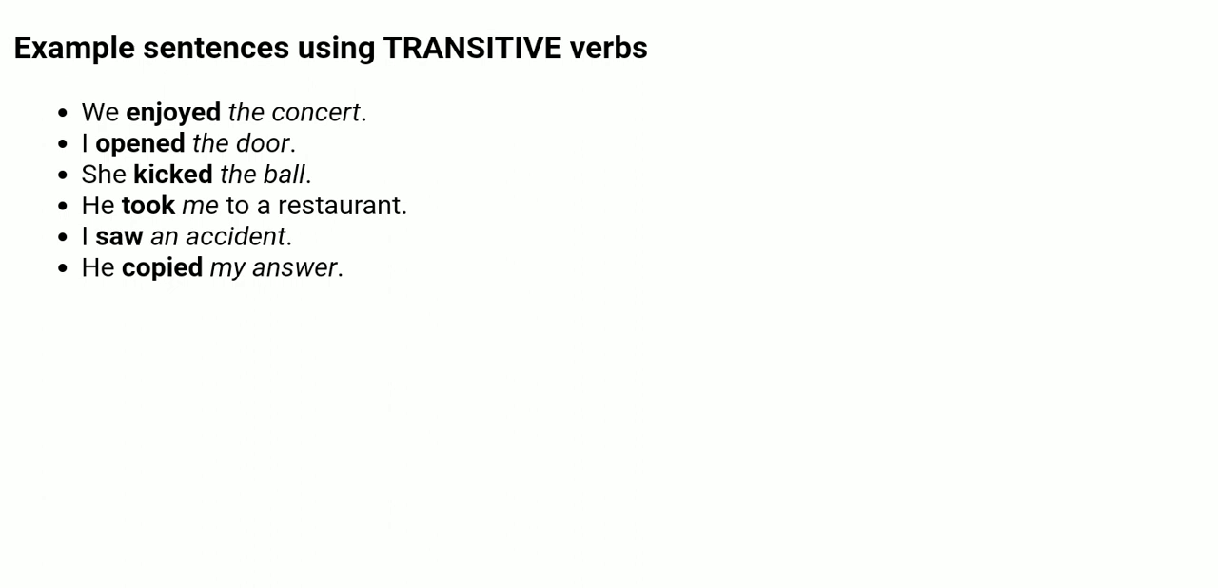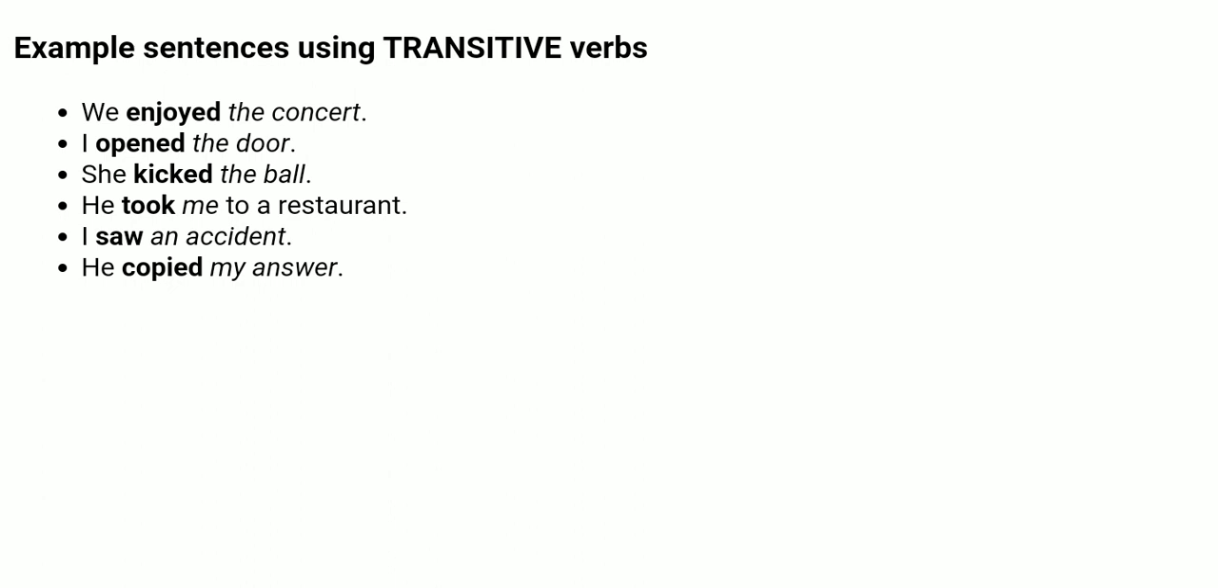In part 1, we saw what transitive verbs are, and now we are going to look at some examples of transitive verbs. See here, we enjoyed the concert. What did we enjoy? The concert. So you get the object there, so this is a transitive verb. What is the verb here? Enjoyed. I opened the door. I is the subject. Opened is the transitive verb. And what did I open? The door, you get the answer. So the object is the door, so it is a transitive verb.